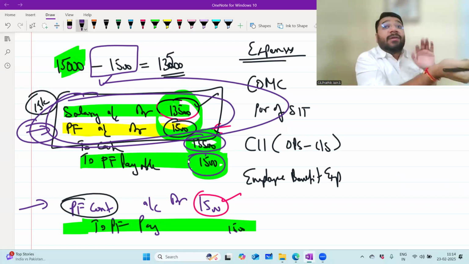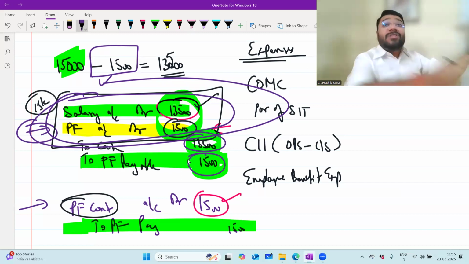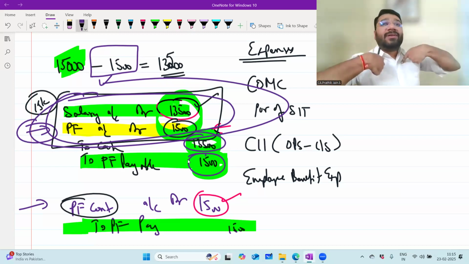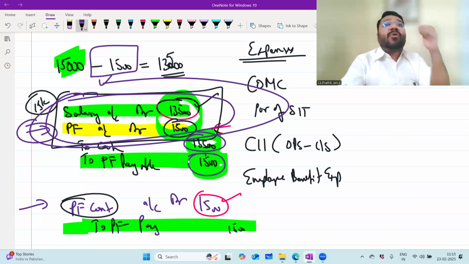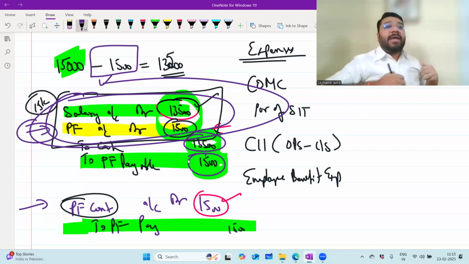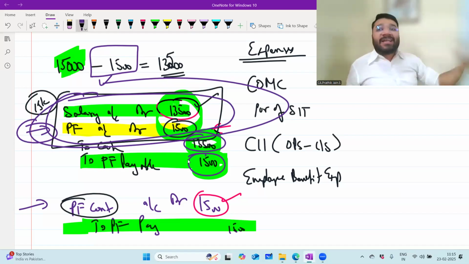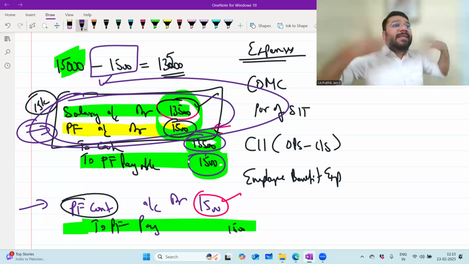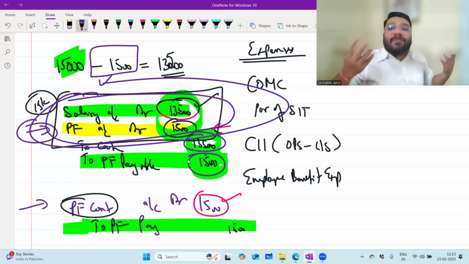Don't pay the entire 15,000. Pay 13,500 to the employee, and the remaining 1,500 will also go to the employee, but not in his hands, in his account, which will be under government's control. So ultimately, the company is giving the money to whom? The employee only. Whose account is the PF account, boss? Employee's account. So the employer is paying money to the employee, and the entire 15,000 is what? Salary. Whether I pay it in cash or kind, in this account or that account, for me that is salary, boss. The breakup is given as per the convenience of government.